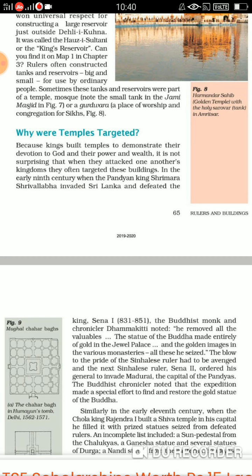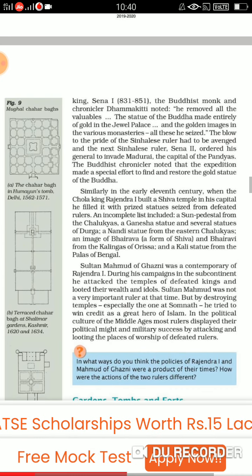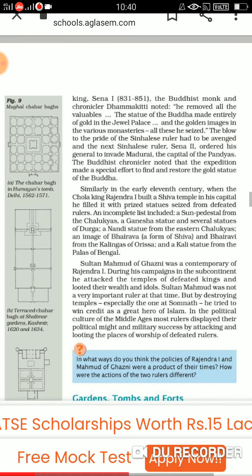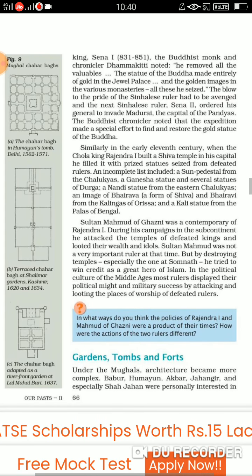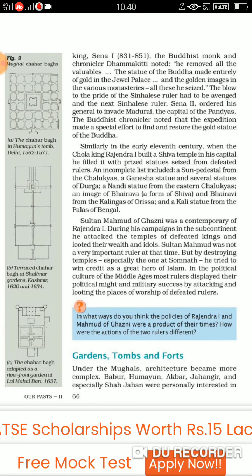If you take the example of the early 9th century Pandyan king Sri Mara Sri Vallabha. Now he invaded Sri Lanka and he defeated King Sena I. And the Buddhist monk and chronicler Dhamakoti noted what he says. He says that the statue of Buddha made entirely of gold in the jewel palace, and the golden images of the various monasteries, he seized all these important things.